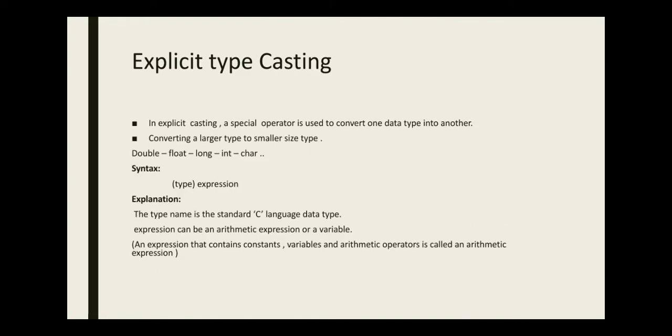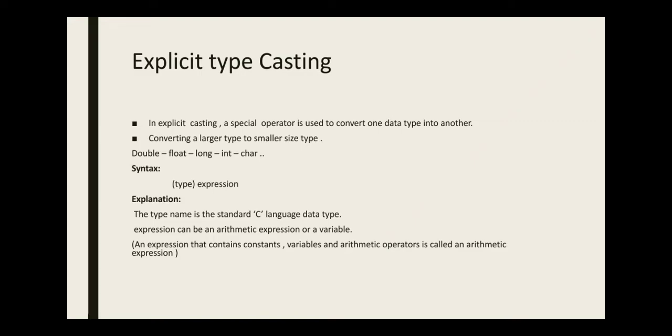Okay, the second type of typecasting is explicit typecasting. In explicit typecasting, a special operator is used to convert one data type into another. Or you can also say that it converts a larger type into a smaller size type. For example, double into float, long, etc.